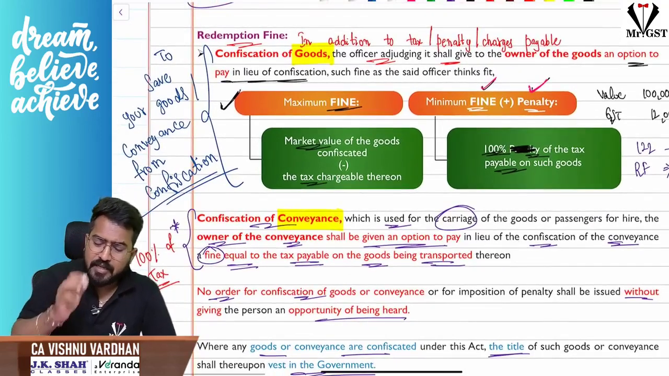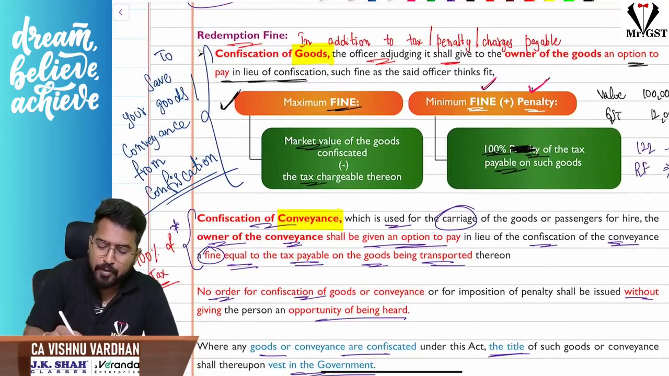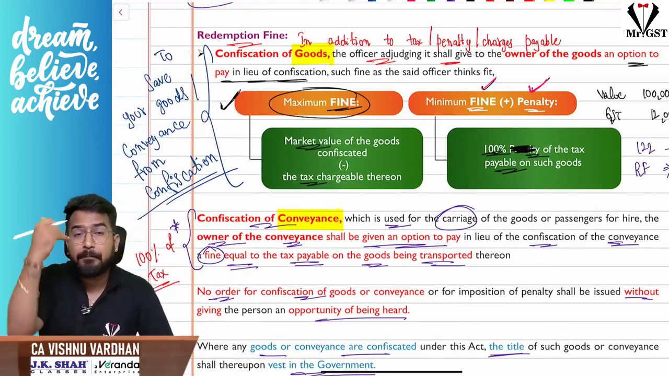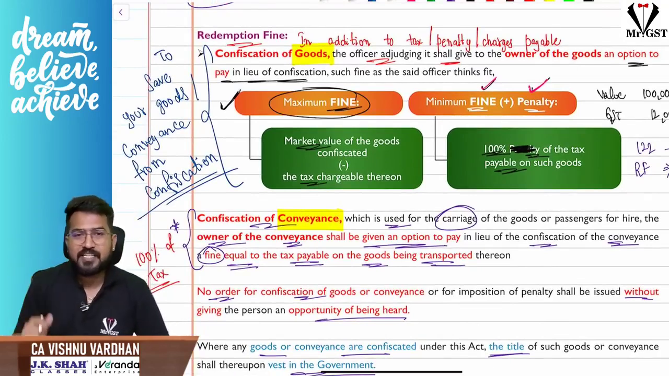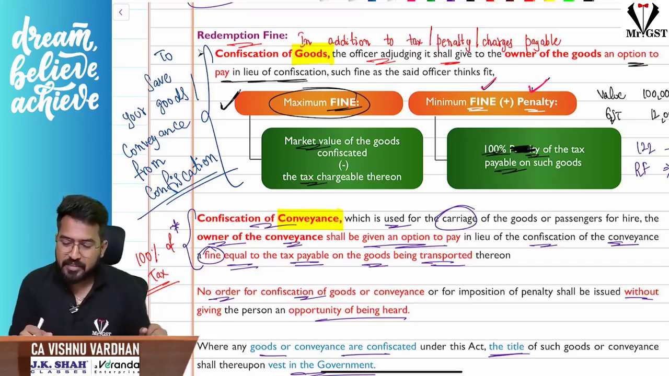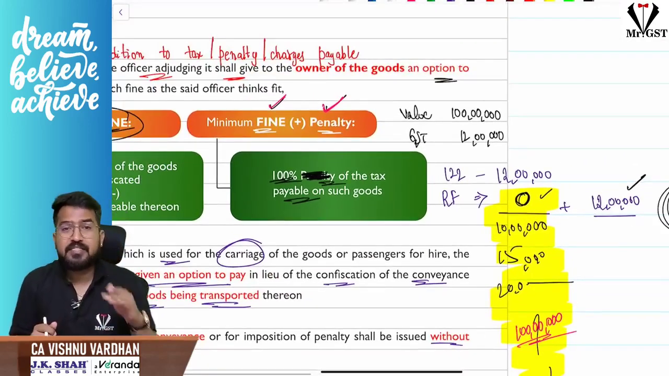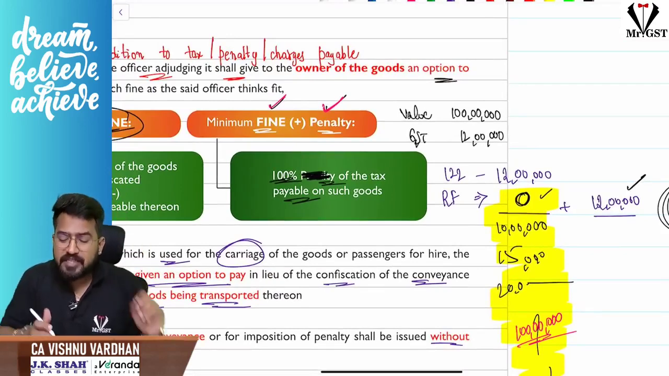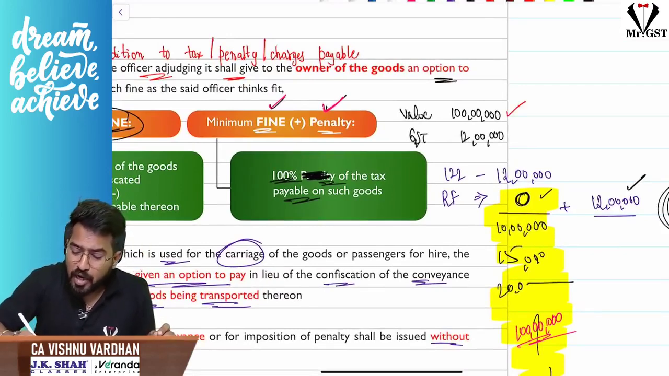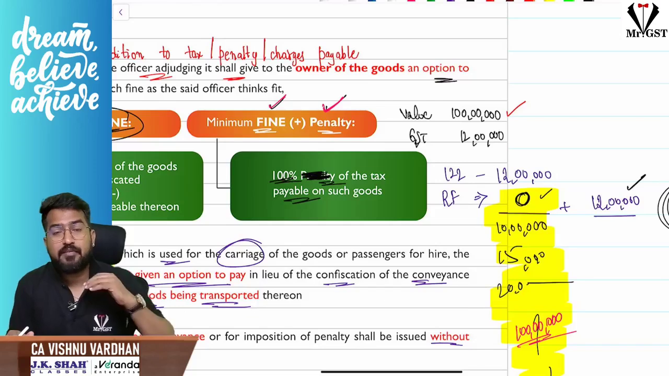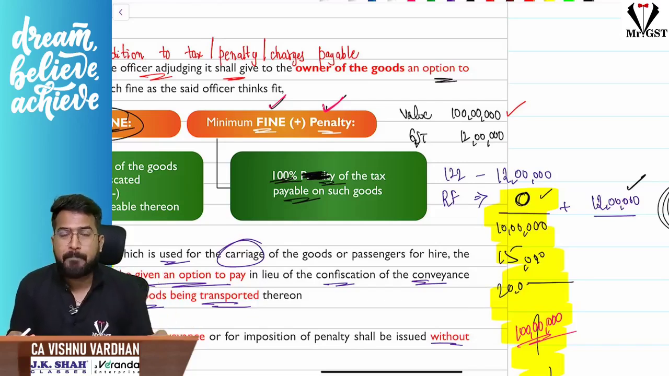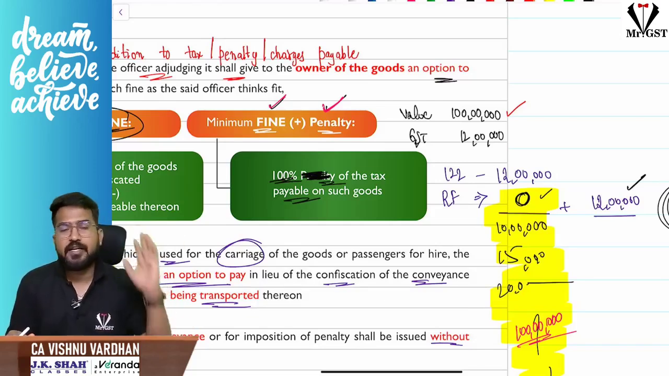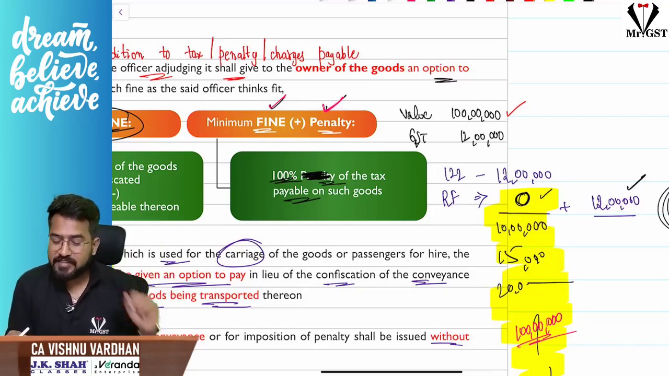Sir, redemption fine can extend up to the market value of the goods minus the tax payable thereon. That means, imagine the value of the goods is 100 lakhs, GST on that is 12 lakhs, redemption fine can go up to 100 lakhs. That can be the maximum redemption fine. Please understand that. They will ask you to pay this much and take the goods. This is the maximum redemption fine.